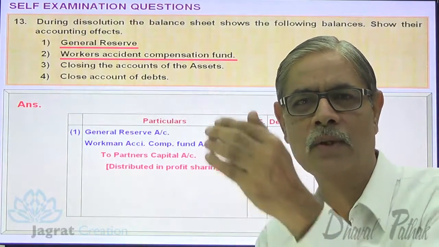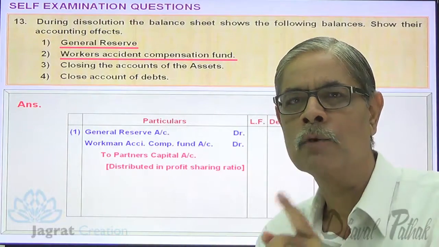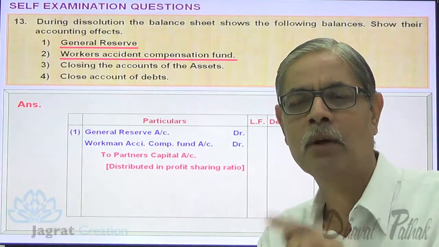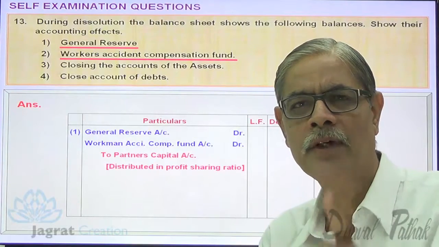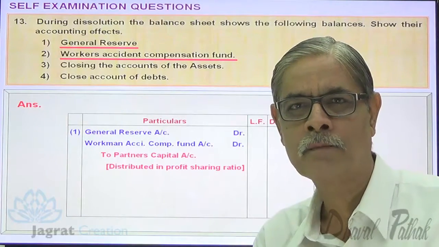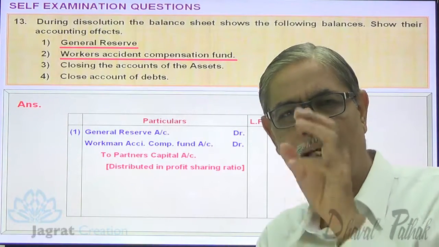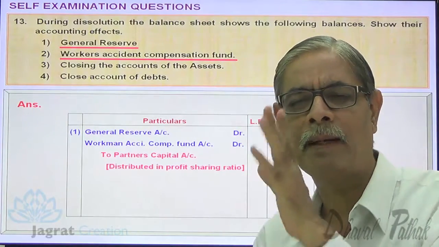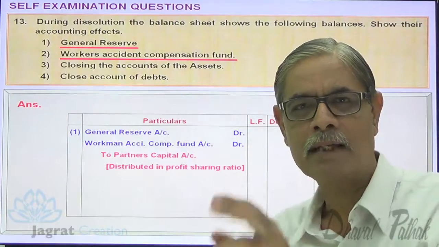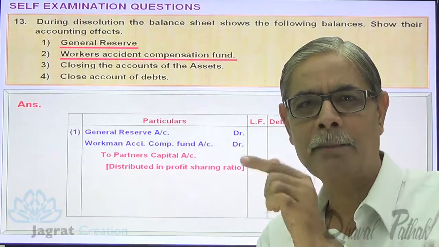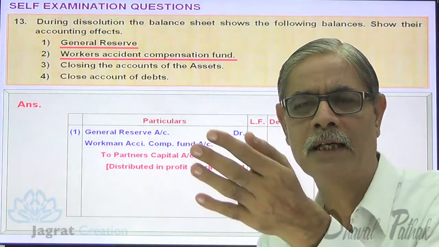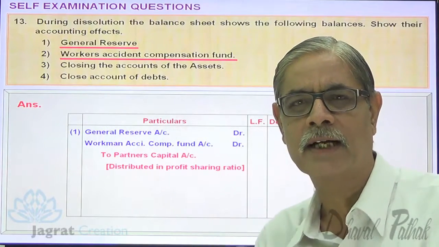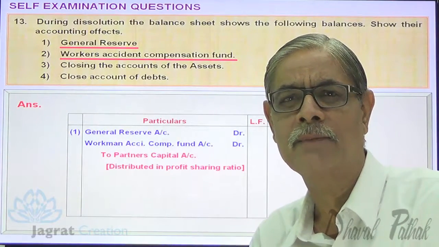So the asset accounts have a debit balance. They are closed. So the asset account is credited, and the amount transferred to the realization account gets debited. In the same way, liabilities are also transferred to the realization account. The liabilities have a credit balance. The liabilities accounts are closed. So the credit balance of the liabilities accounts are debited and transferred to the realization account. Realization account is credited for that.